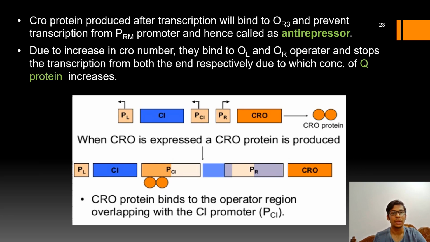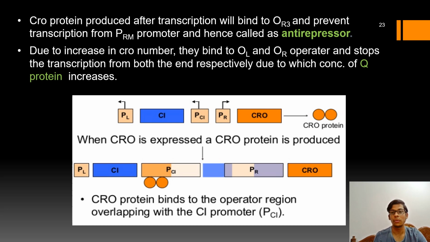Okay, so whenever the PR promoter is exposed, it will be recognized by the RNA polymerase, and this RNA polymerase will start the transcription of the Cro gene to produce the Cro protein. Now this Cro protein will bind to the PL and PR region to start the lytic cycle. Due to the increase in Cro concentration, they will bind to the OL and OR operators and stop the transcription from both ends respectively.